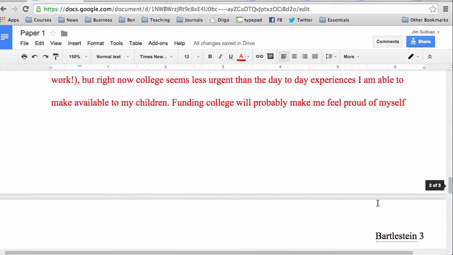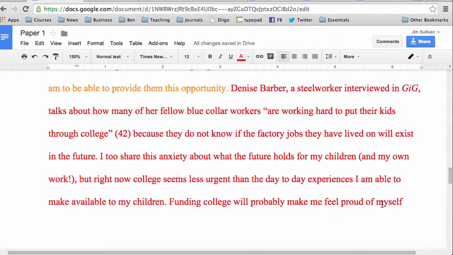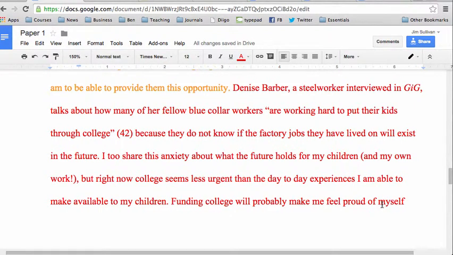So when we talk about bringing in a source, the source can support what we're reading, but the source can also be at odds with or create a dialogue or a conversation that through differentiation allows us to better explain our own ideas or thinking.